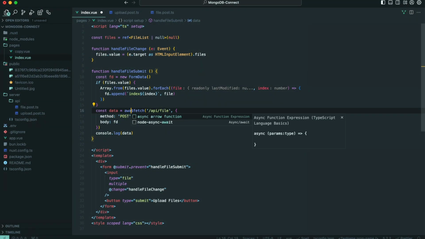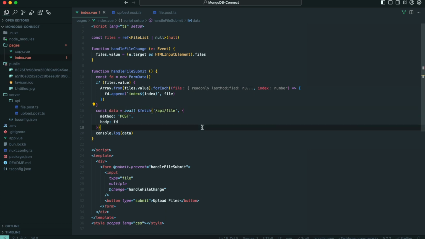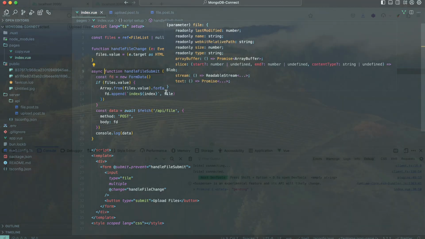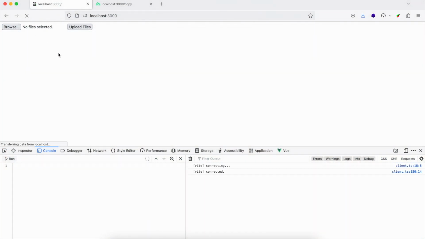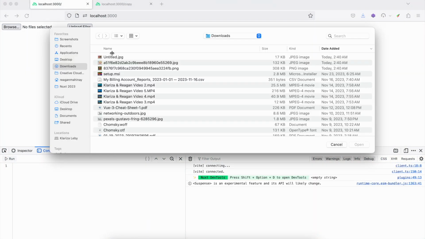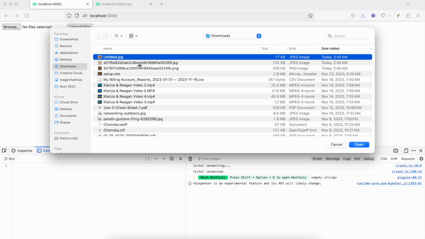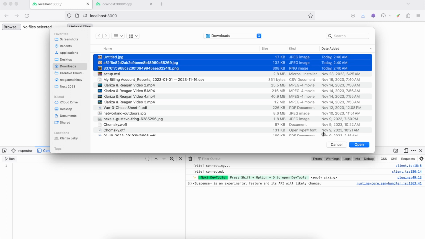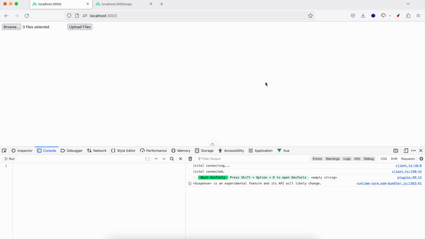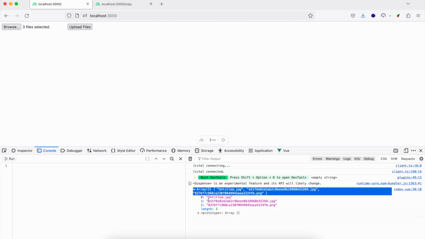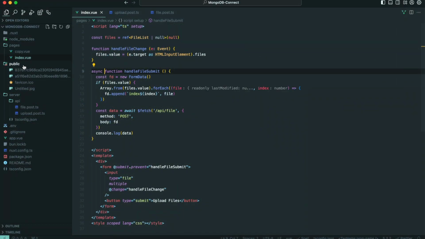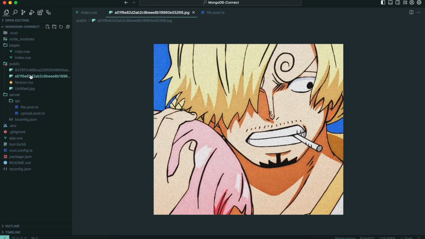Oh, we forgot to add the await here, so let's also not forget to add the async. Then hard refresh, browse, and upload files. As you can see, the files are uploaded, and if I go back to the public folder, the files are here.